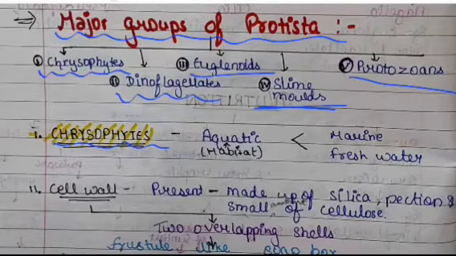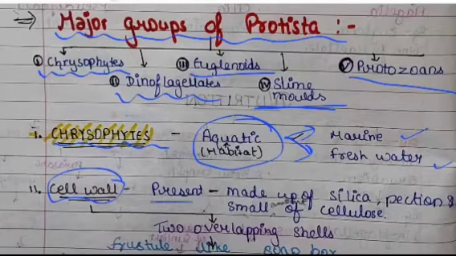The first one, chrysophytes, are aquatic, found in both marine as well as freshwater. Now if we talk about the cell wall, these organisms possess a cell wall made up of silica, pectin and a small amount of cellulose.